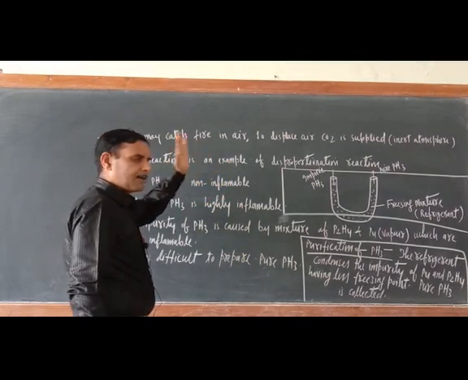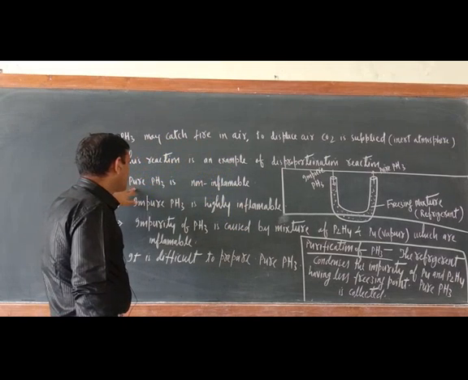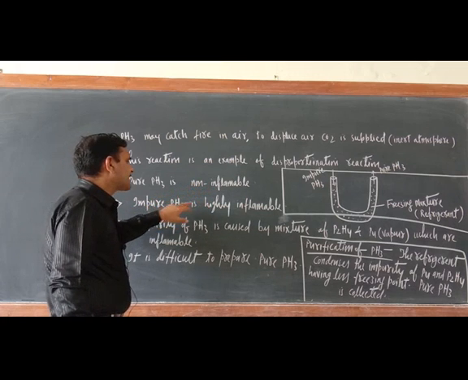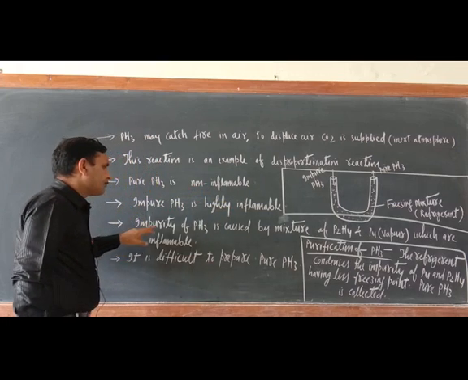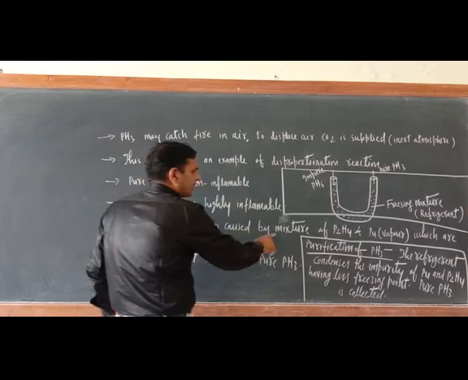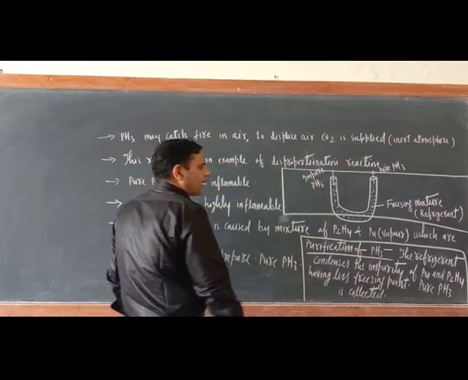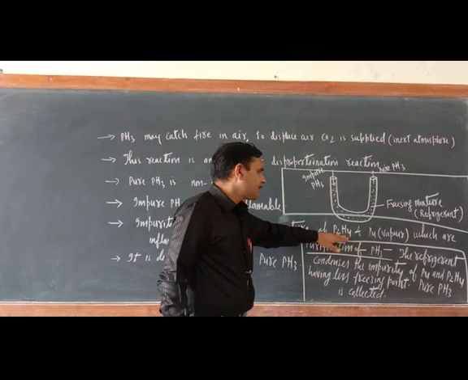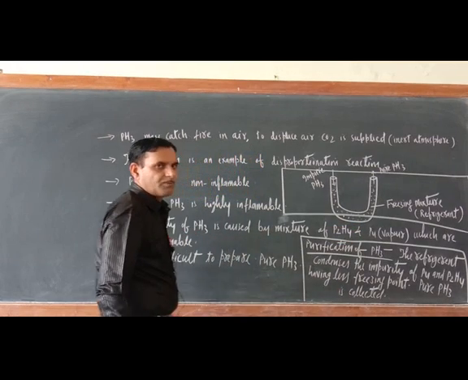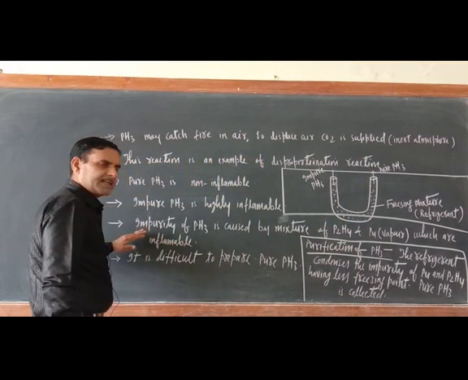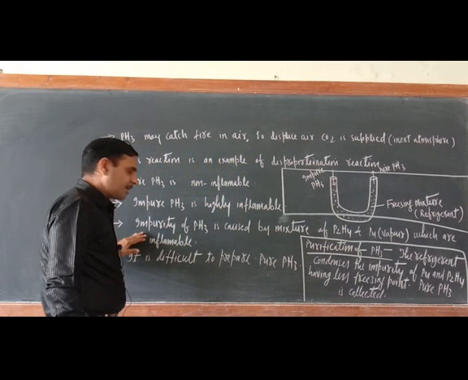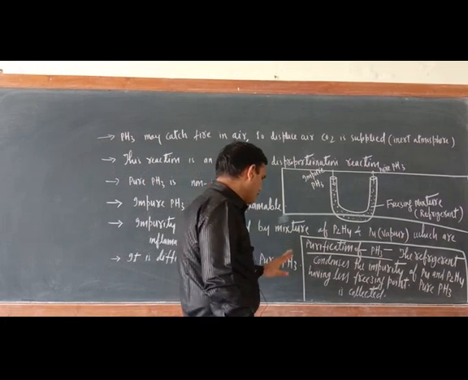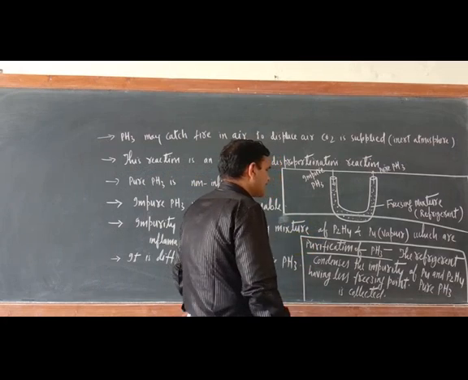This reaction is an example of a disproportionation reaction. Already I told you, pure PH3 is non-inflammable, but impure PH3 is highly inflammable. The impurity of PH3 is caused by the mixture of P2H4 and P4. So just see, during the course of preparation of PH3, some amount of P2H4 and P4 vapor, white phosphorus vapor, are present along with the reaction mixture, and they are highly inflammable. It is difficult to prepare pure PH3. So now, purification of PH3.